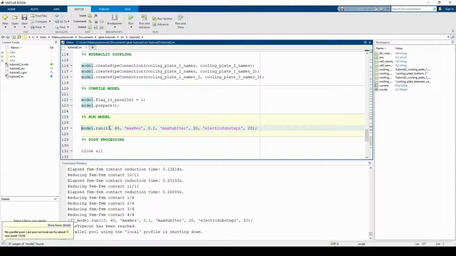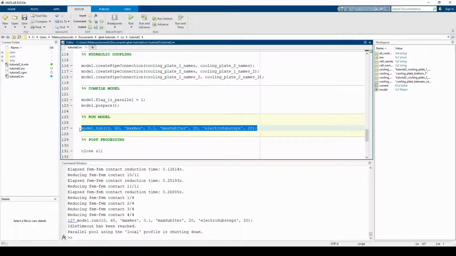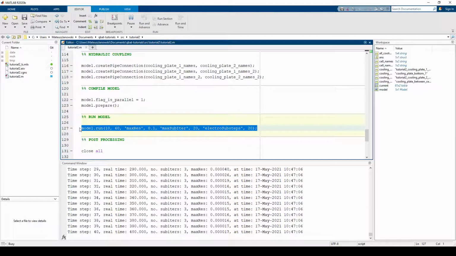We specify the length of time step in seconds and the number of time steps. Additionally, we add maximum allowed residuals, maximum number of sub-iterations, and number of sub-steps of the electrical simulation. After the simulation is done, we can post-process the results.